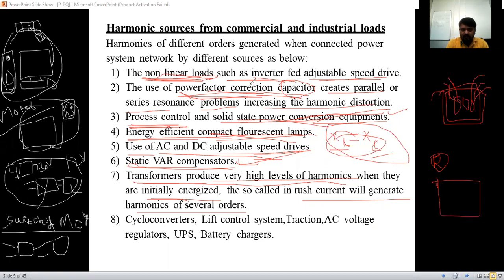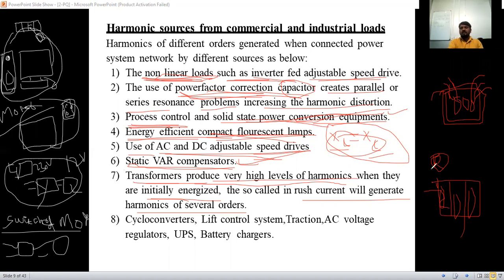But when you go to a computer shop or an internet cafe, they have backup. They have an inverter battery supply to run their computers, because suddenly there is a power interruption, and in that condition they have to run on battery supply. So that is what we call commercial buildings.